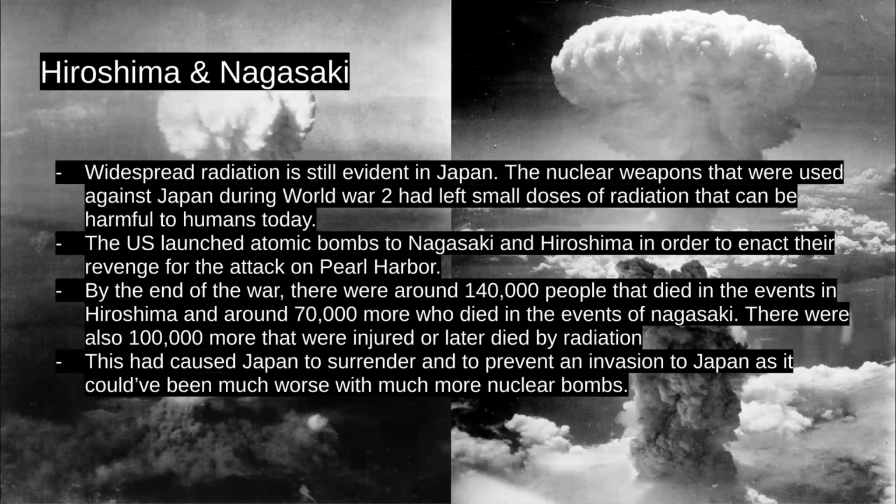By the end of the war, around 140,000 people had died in the events in Hiroshima and around 70,000 more died in the events of Nagasaki. There were also 100,000 more that were injured or later died from radiation. This caused Japan to surrender and prevented any invasion of Japan, as it could have been much worse, with more nuclear bombs.